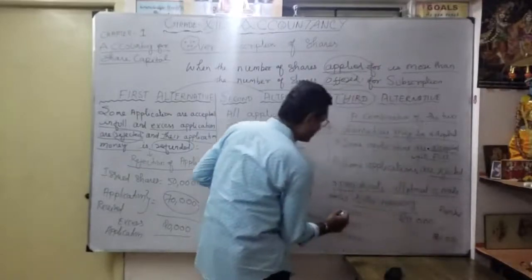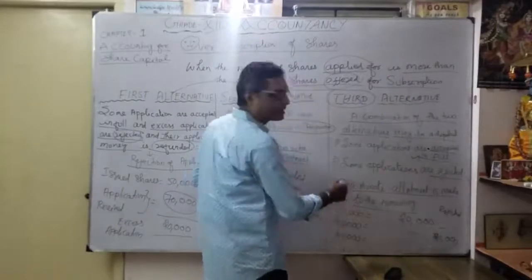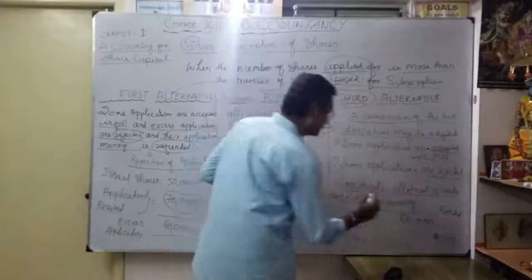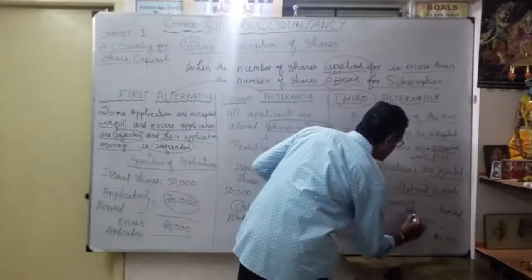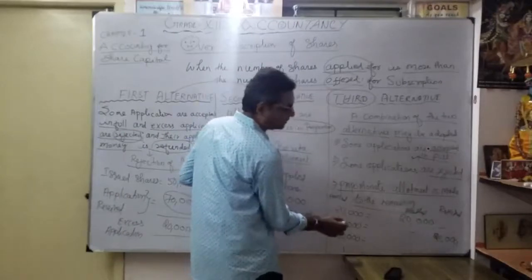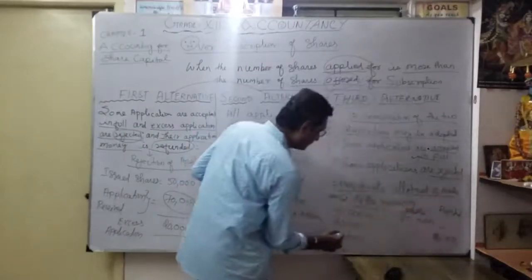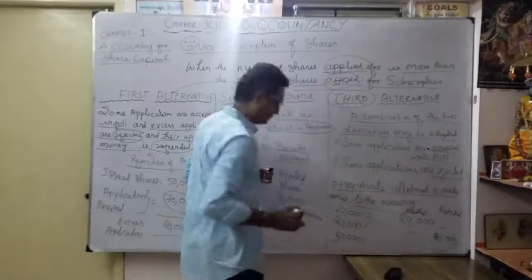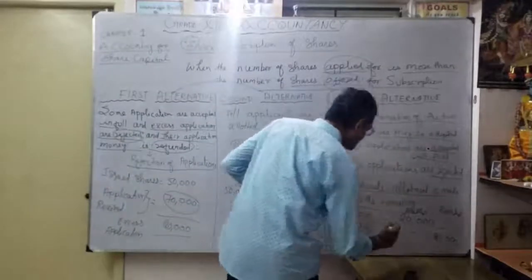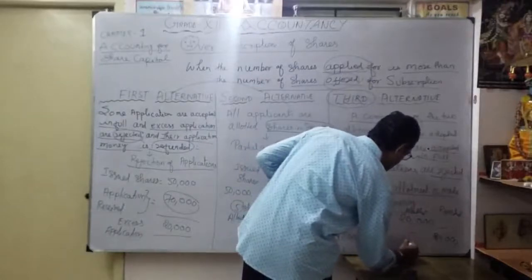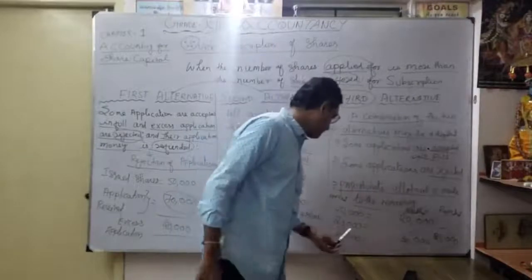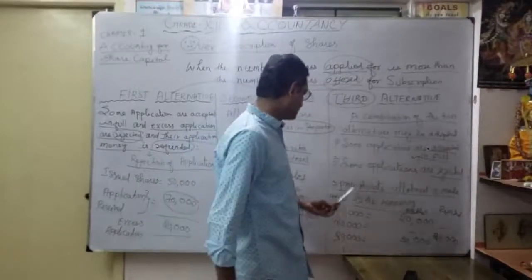The first one is whatever 20,000 application applied, totally allotted 20,000 shares. This one is allotted. The remaining 20,000 applications are entirely rejected. The balance, how much? 30,000 shares. So the balance is 30,000 shares, here I make this 30,000 shares, as proportionate or equal.